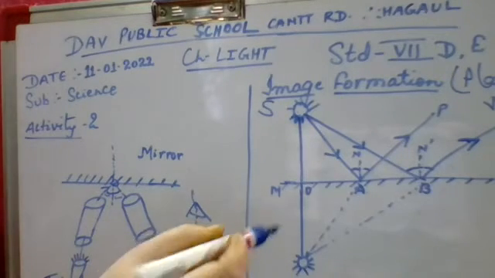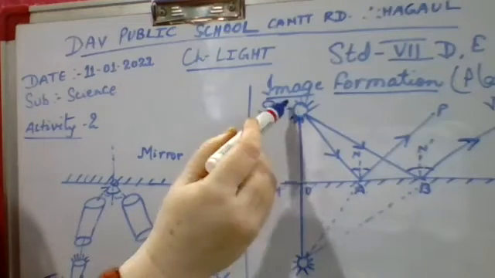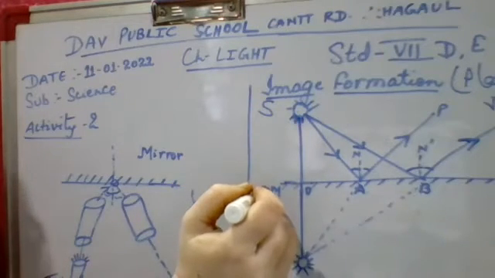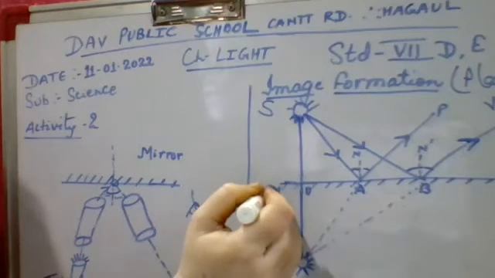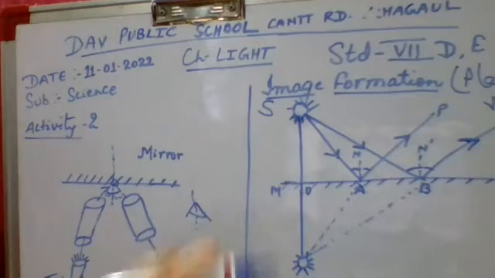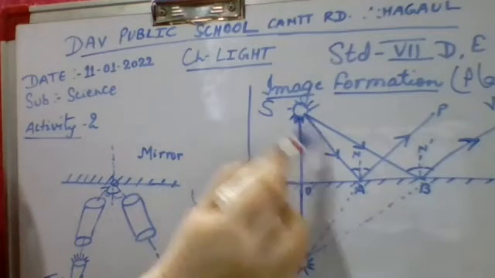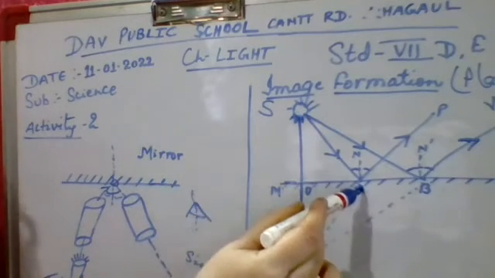Two rays we are taking just to understand how image formation takes place in a plane mirror. Here you can see that SA and SB are falling on which reflecting surface? Your plane mirror, that is M dash. The light source, in the form of rays SA and SB, is falling on this surface.